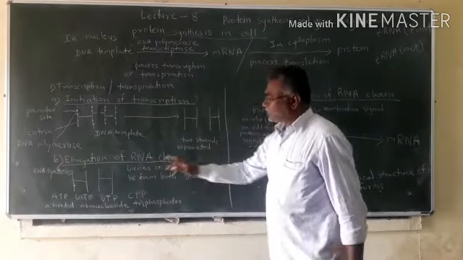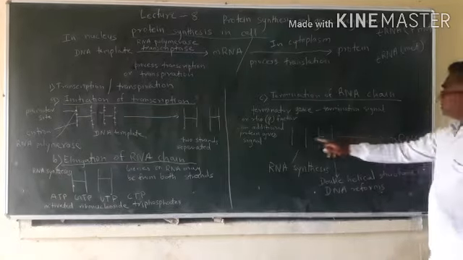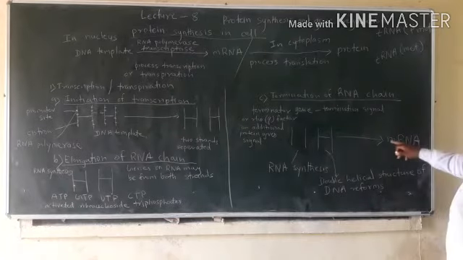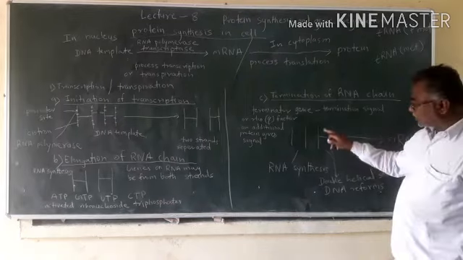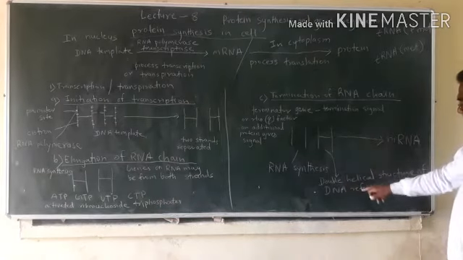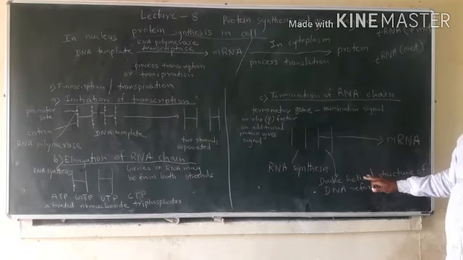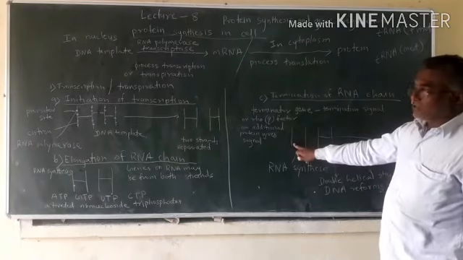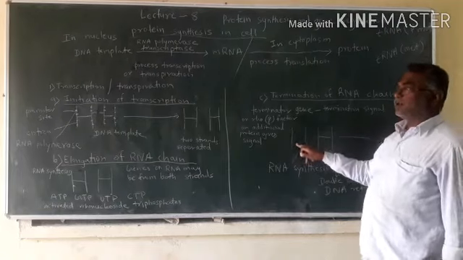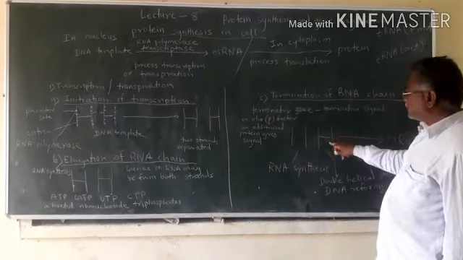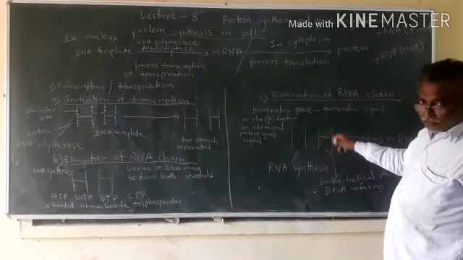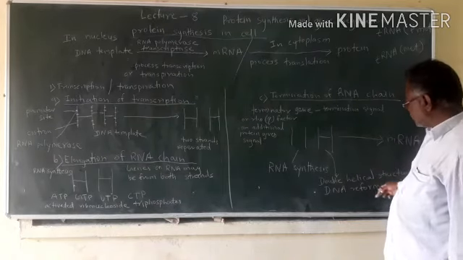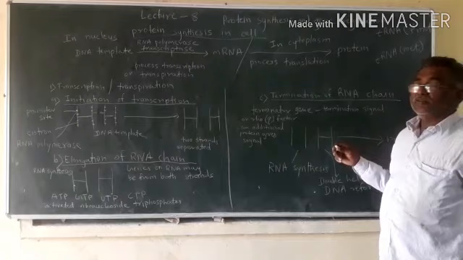So from one strand RNA is formed, and the other strand is converted into a DNA molecule. One strand gets converted into an RNA molecule, and the other strand replicates and reforms into the double helical structure of the DNA molecule.